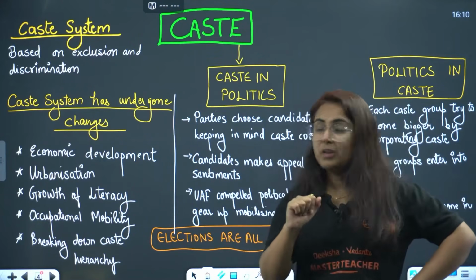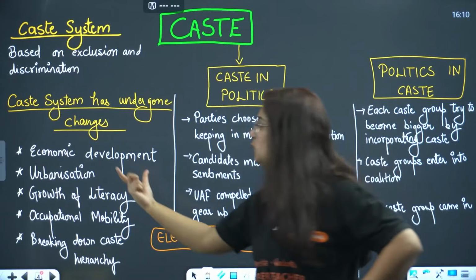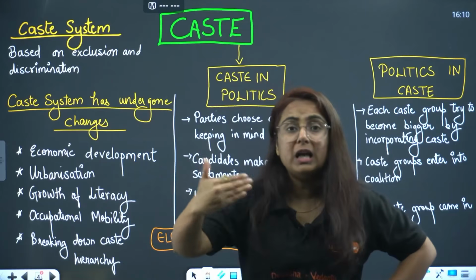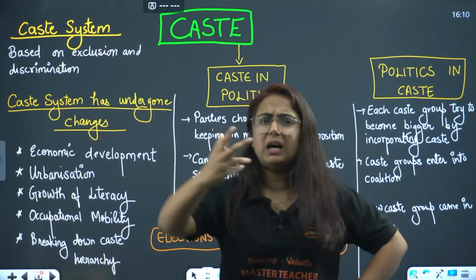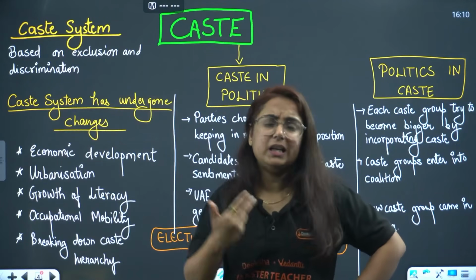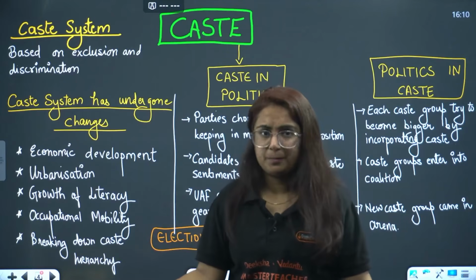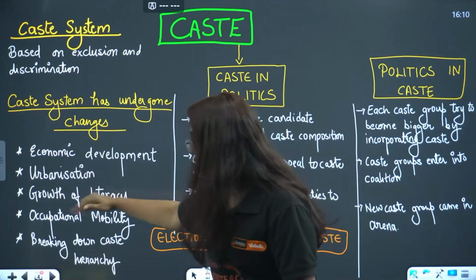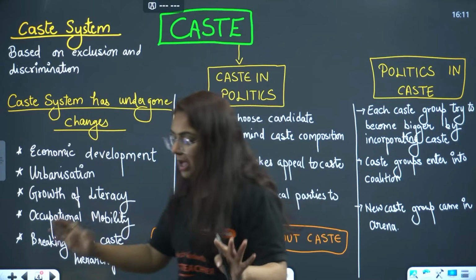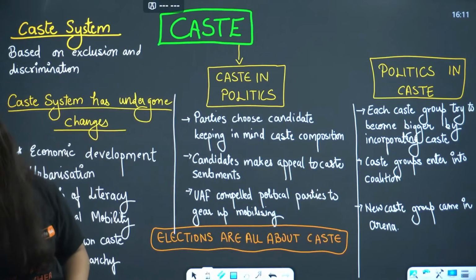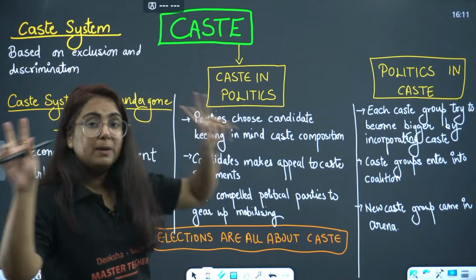The question comes here: the caste system has undergone changes. Yes. How? Economic development. People are moving from their villages to cities, and there they are getting married to people of another caste, and all these stereotypes and myths are being burst there. Urbanization, growth of literacy, occupational mobility and breaking down of caste hierarchy. I know you have read about all this in one short video. This is just a rapid revision. Write it.